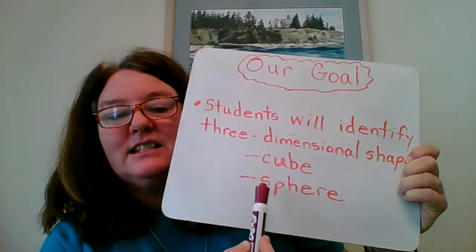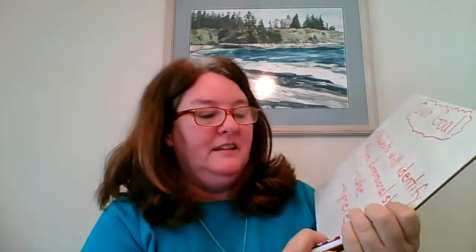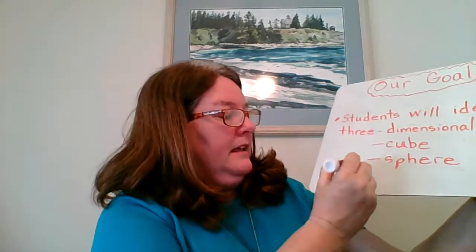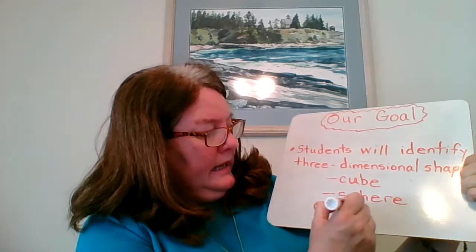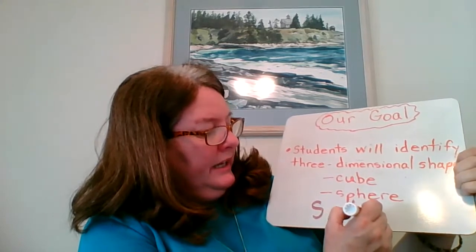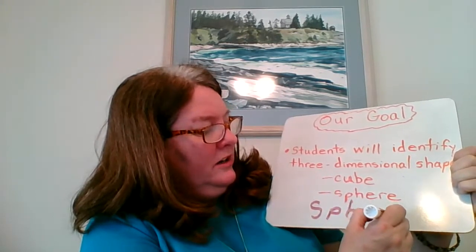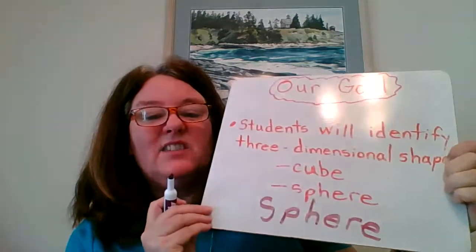I want you to write sphere in your notebook. Can you do that for me? I'll write it bigger. S-P-H-E-R-E. A sphere.